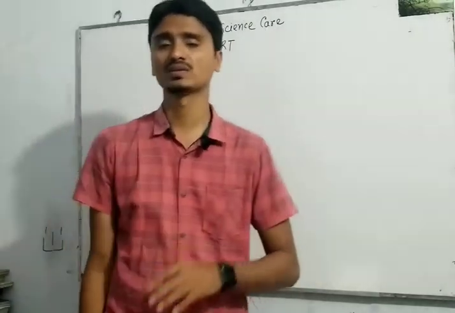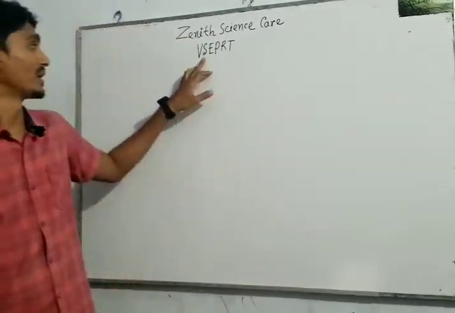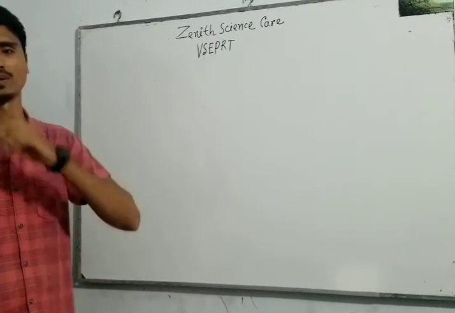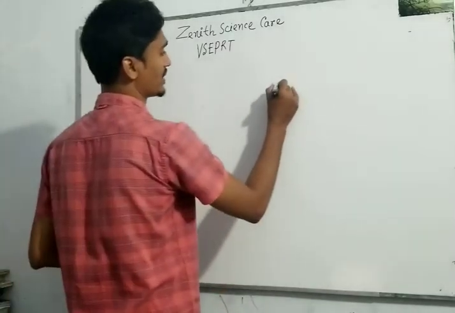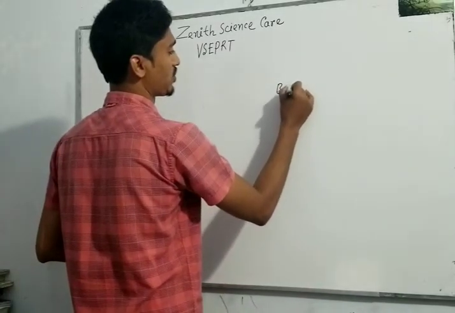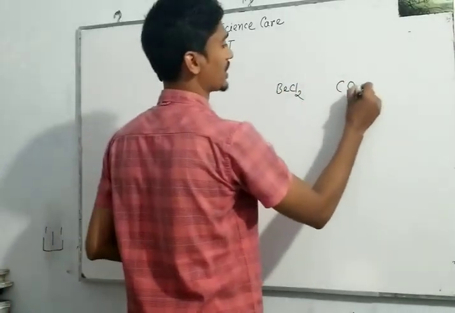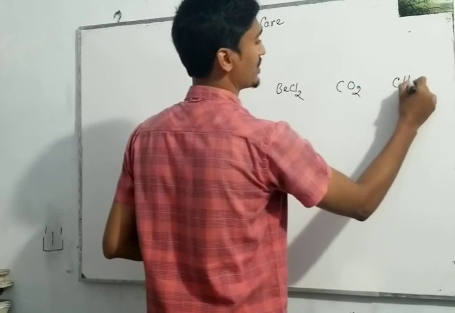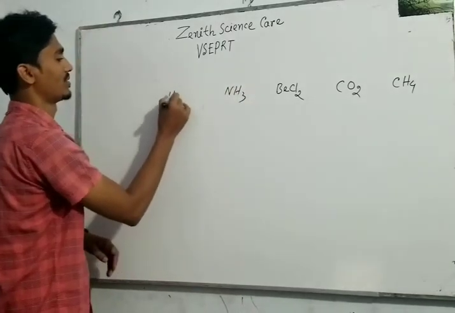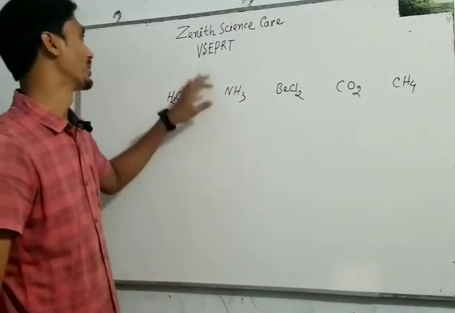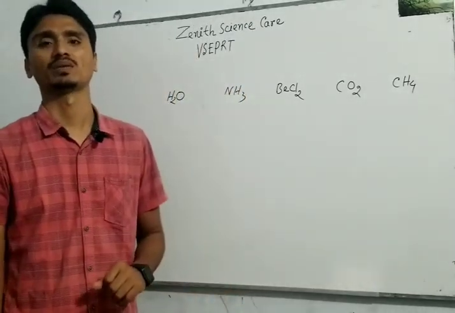So, my dear students, as you know, today our topic is valence shell electron pair repulsion theory. Why do we learn this theory? To determine the geometrical shape of polyatomic molecules like beryllium chloride, carbon dioxide, methane, ammonia, and water. We should learn this valence shell electron pair repulsion theory.